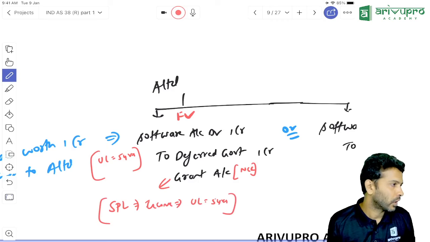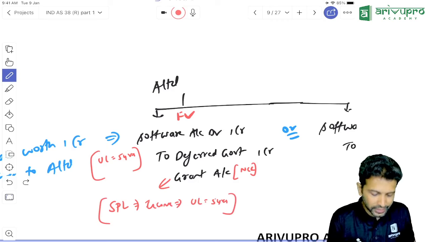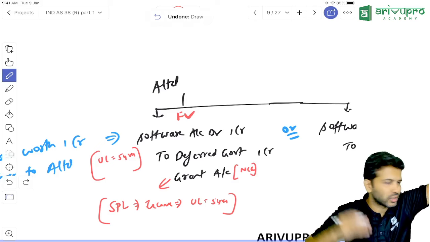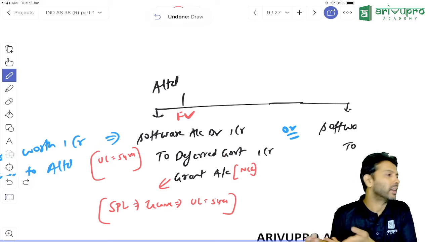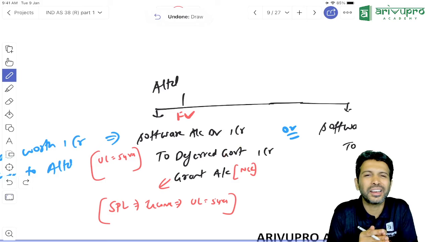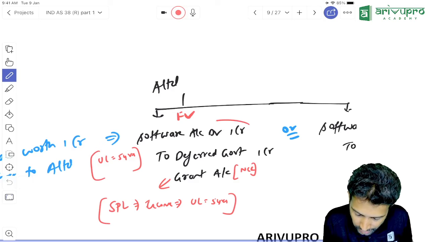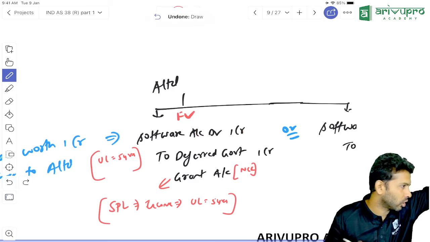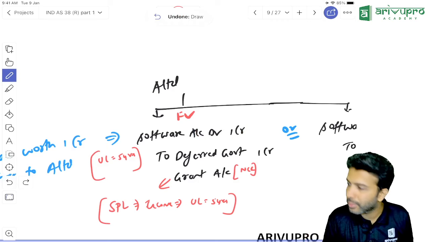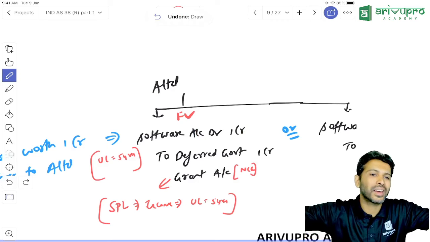Same thing. So on the expense side, you will go on getting amortization. On the income side, you will go on getting some deferred government grant. That way, the net impact in SPL is same or zero. So when you account it, on the asset side, you will show software worth 1 crore. On the liability side, you will show deferred government grant worth 1 crore. Both will anyway get nullified.